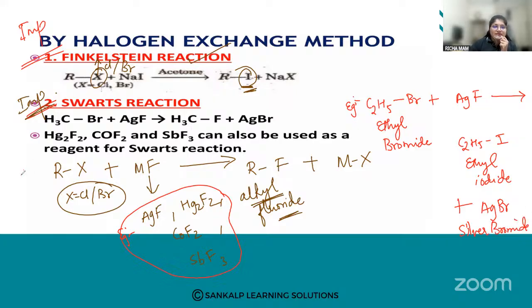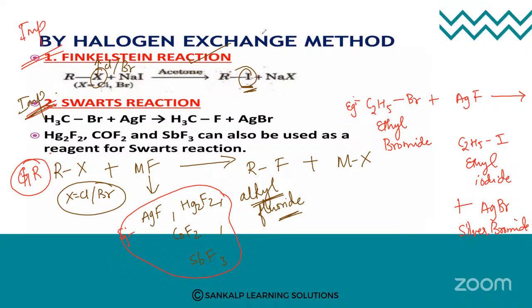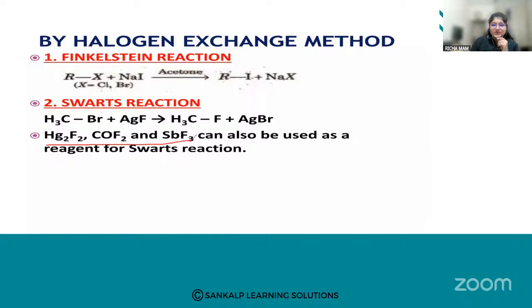So this is an example. Please study with the general reaction and example. So these are both halogen exchange methods. The first is the Finkelstein reaction, the second is the Swarts reaction. I hope this is clear. Both are very important. You can use these metallic fluorides for the preparation of alkyl fluorides.